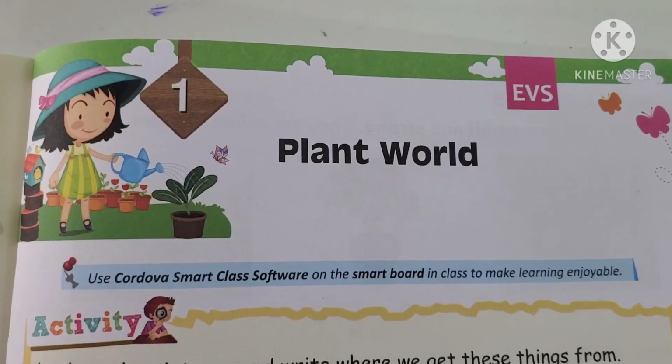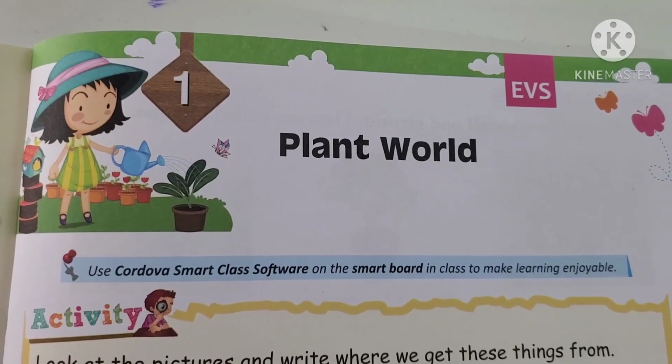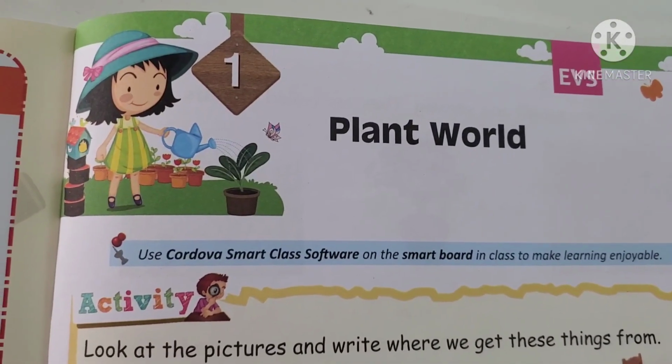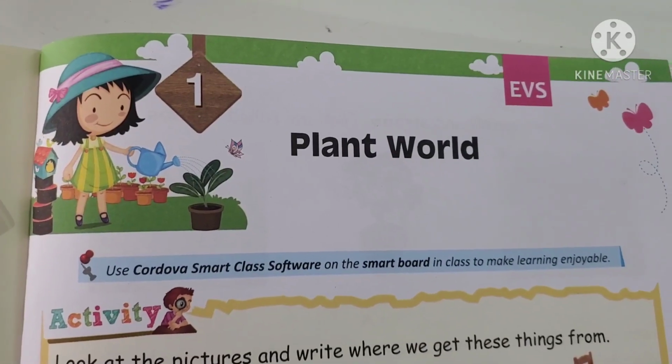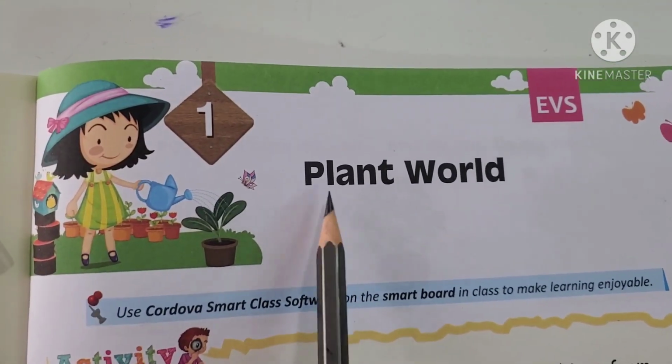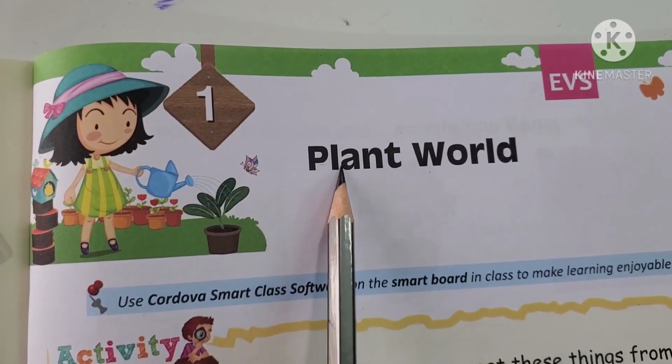Children, please take out page number 97 of second term reader, and we will be starting the first lesson, that is the plant world. Do you know what are plants?